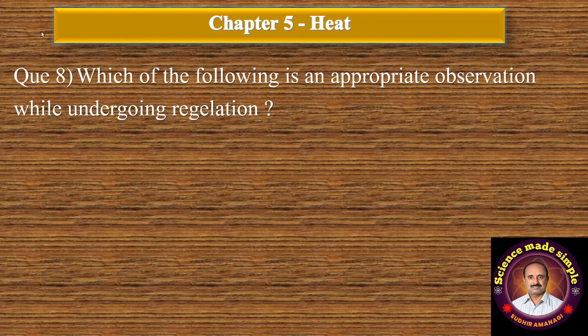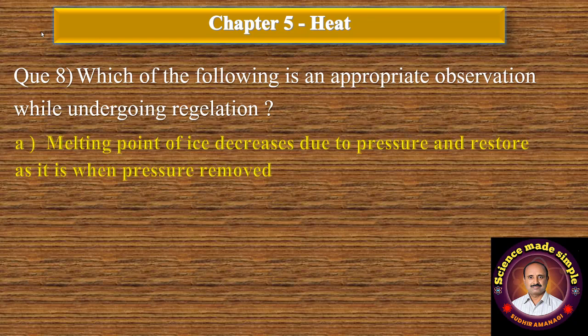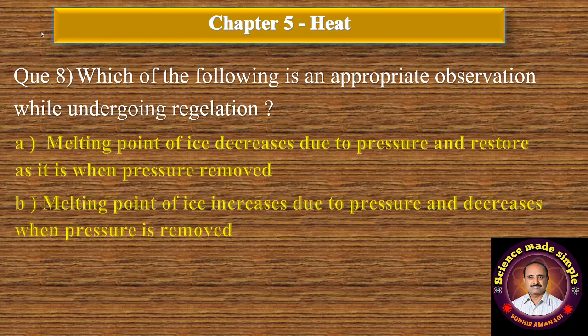Question number 8. Which of the following is an appropriate observation while undergoing regelation? Option A. Melting point of ice decreases due to pressure and is restored as it was when pressure is removed. Option B. Melting point of ice increases due to pressure and decreases when pressure is removed.